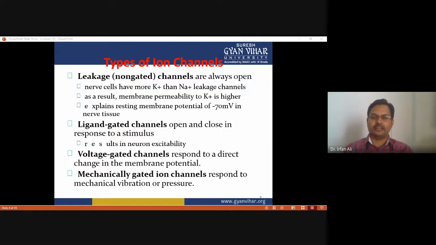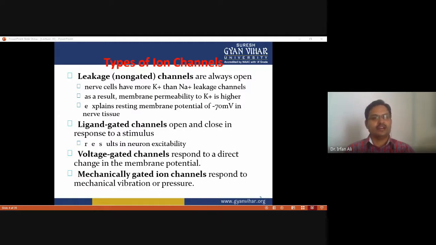As you have seen, the resting membrane potential is minus 70, but if there is a sudden change in the resting membrane potential, it leads to the opening of voltage gated sodium channels and voltage gated potassium channels, in response to the change in membrane potential due to any stimulus, due to the threshold stimulus. That's why we use the term voltage gated ion channel, because it opens or closes in response to the change in membrane potential.